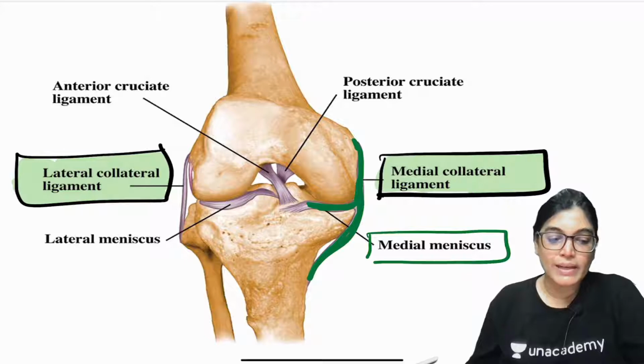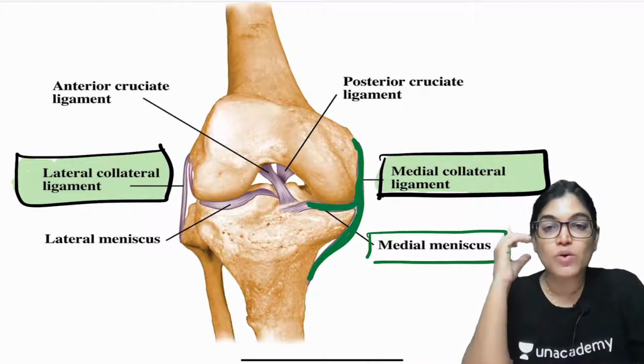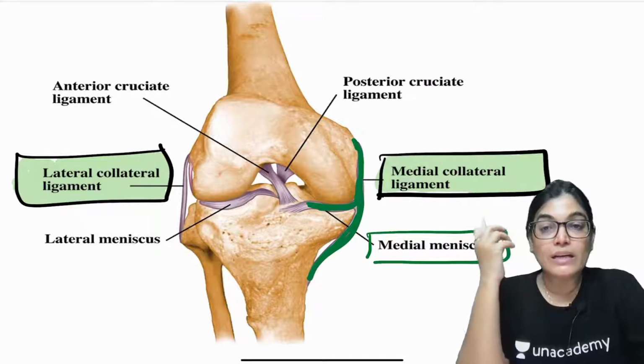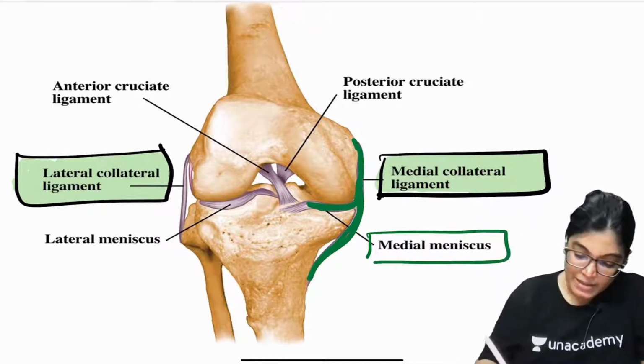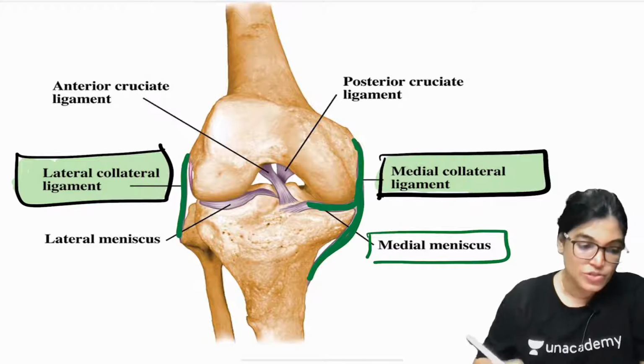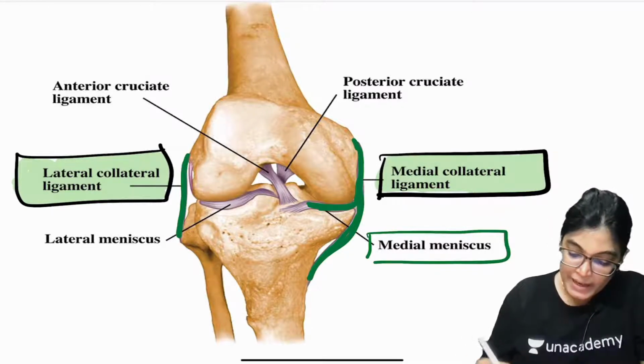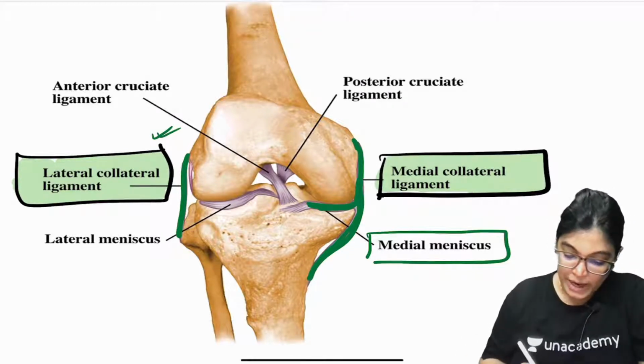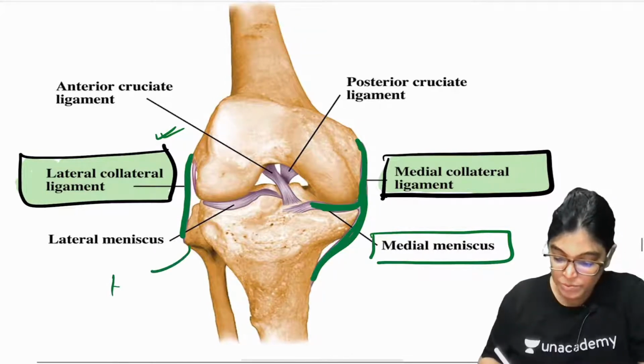It is also important to know that on the medial aspect it has nerves and vessels related. In the same way, on the lateral aspect, the lateral collateral ligament has just one part. Its superior attachment is on the lateral condyle of the femur and lower down it is attached to the head of the fibula.